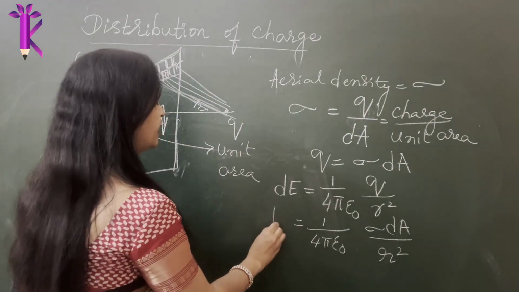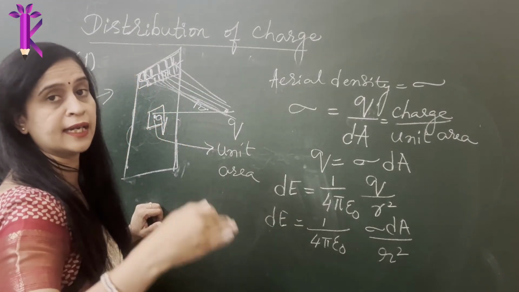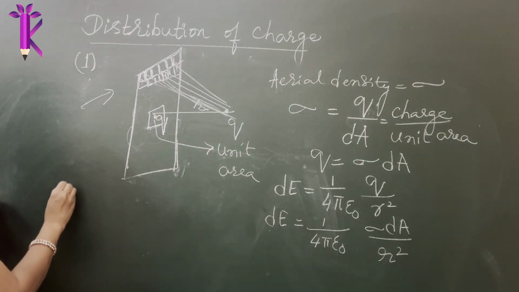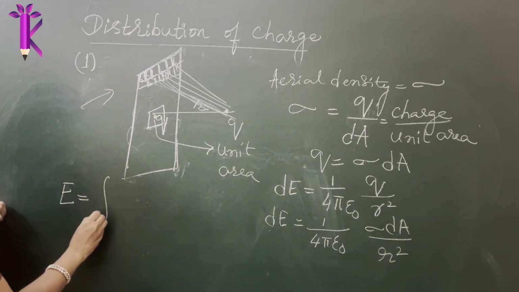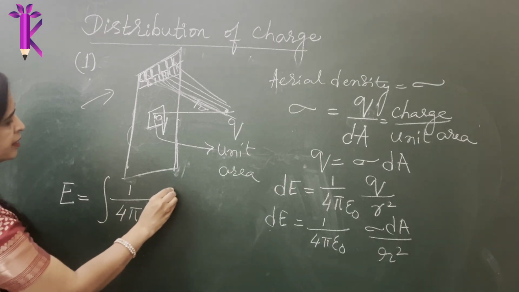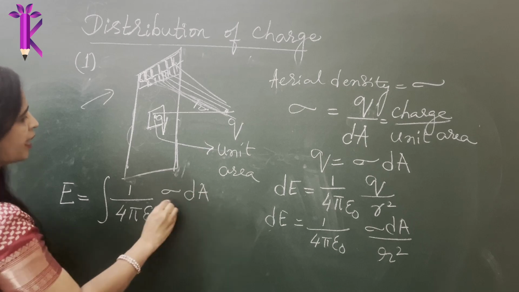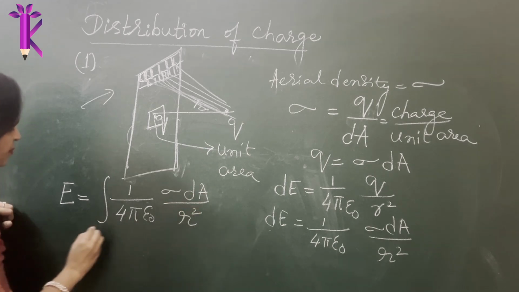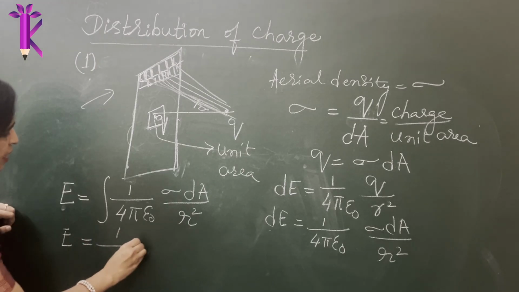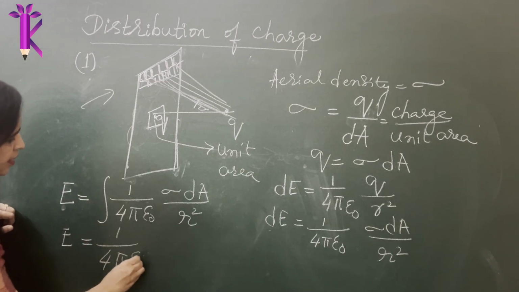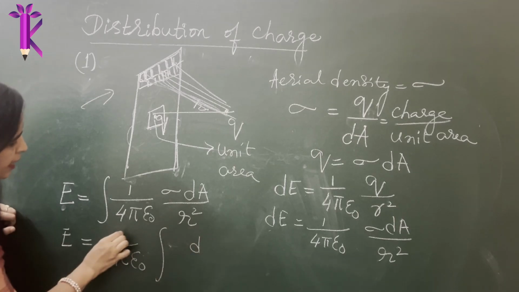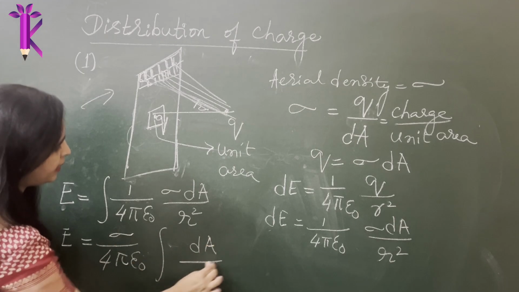Now if you apply integration, instead of adding dE1, dE2, dE3 up to dEn, we just use the formula for integration. So E will be equal to the integral of 1 by 4 pi epsilon naught sigma into dA divided by R square. Since sigma is a constant, I have already taken it out of the integral sign, as I did in the previous derivation, where I explained that sigma will be taken out, so it will be dA divided by R square.